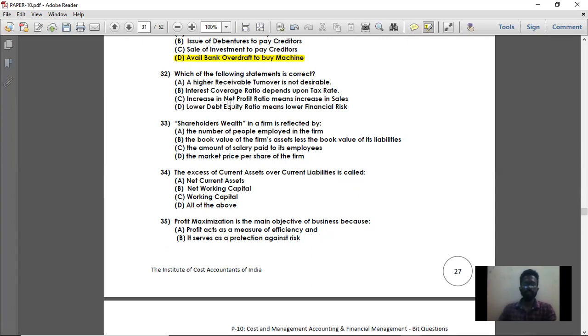Option C, increasing net profit means increasing sales. No, net profit can be increased even by reducing the fixed cost or reducing the expenses. So without increasing your sales also, you can increase your net profit. So option C is also not the right answer.